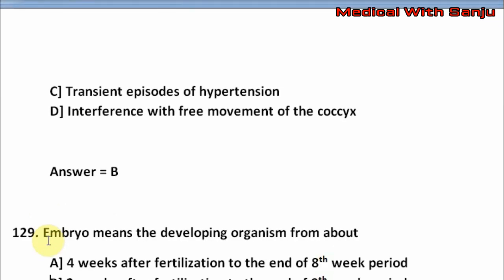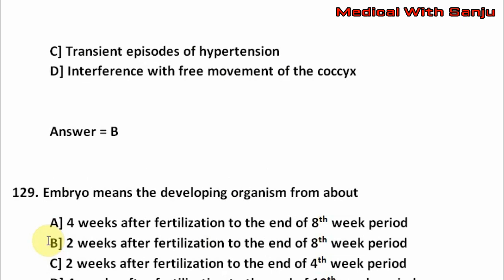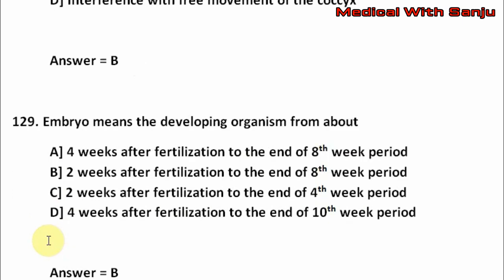Next, embryo means the developing organism from about option A, 4 weeks after fertilization to the end of 8th week period, option B, 2 weeks after fertilization to the end of 8th week period, option C, 2 weeks after fertilization to the end of 4th week period, option D, 4 weeks after fertilization to the end of 10th week period. The right answer is option B.